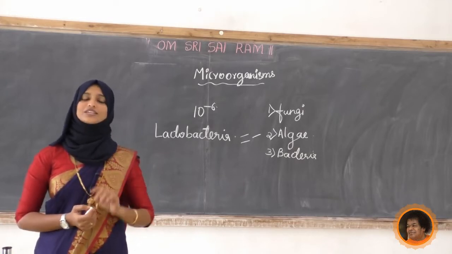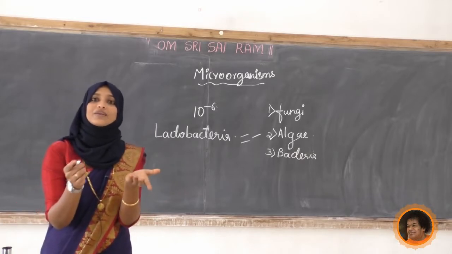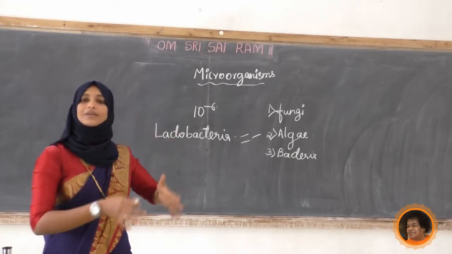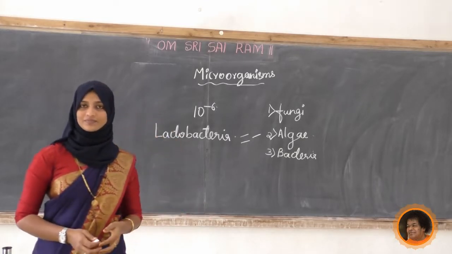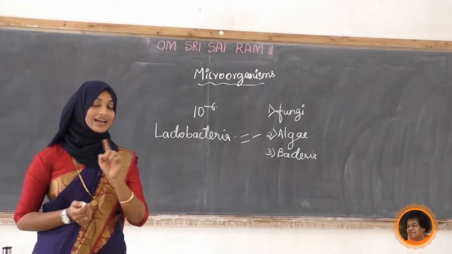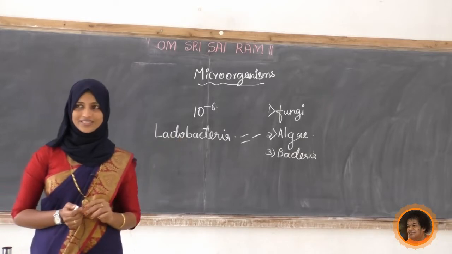Otherwise, just think, if these bacteria are not there in the soil, what will happen to all the dead parts of the plants? It remains over there. So there is no place for the next ones. So balance, that one also. For the ecological balance, the bacteria are very important.